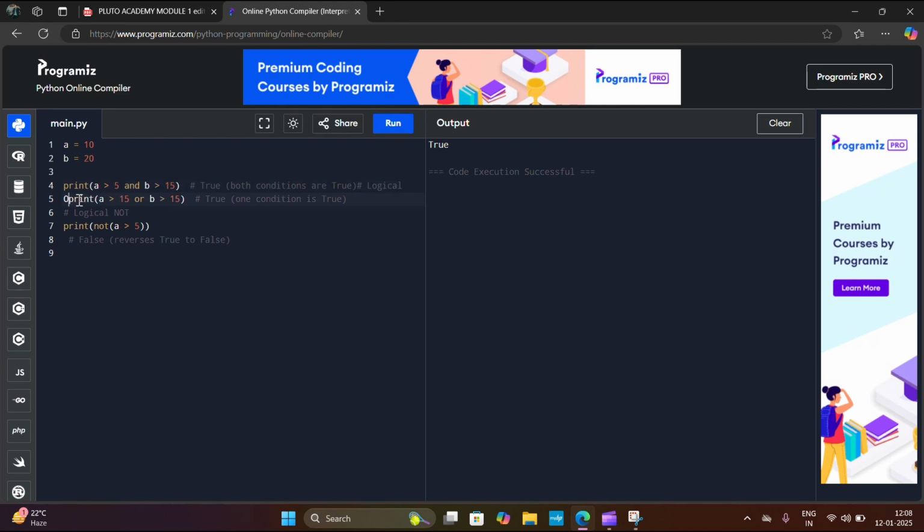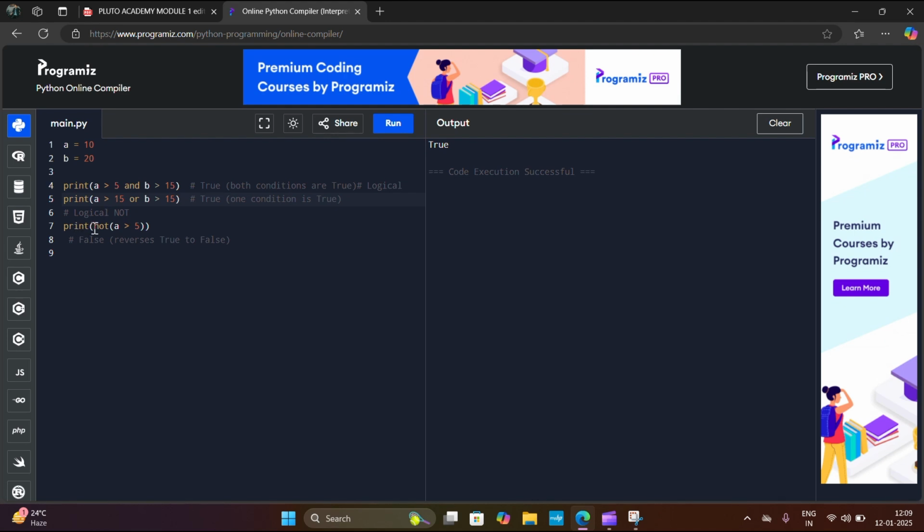Next step, I will print a is greater than 15 or b is greater than 15. In these two conditions, one condition is true, that is b is greater than 15, b equals 20, but a is not greater than 15 because a equals 10. But it can return true because the or operator is used. In two conditions, if any one of the conditions is true, then it will return true, that is the or operator.